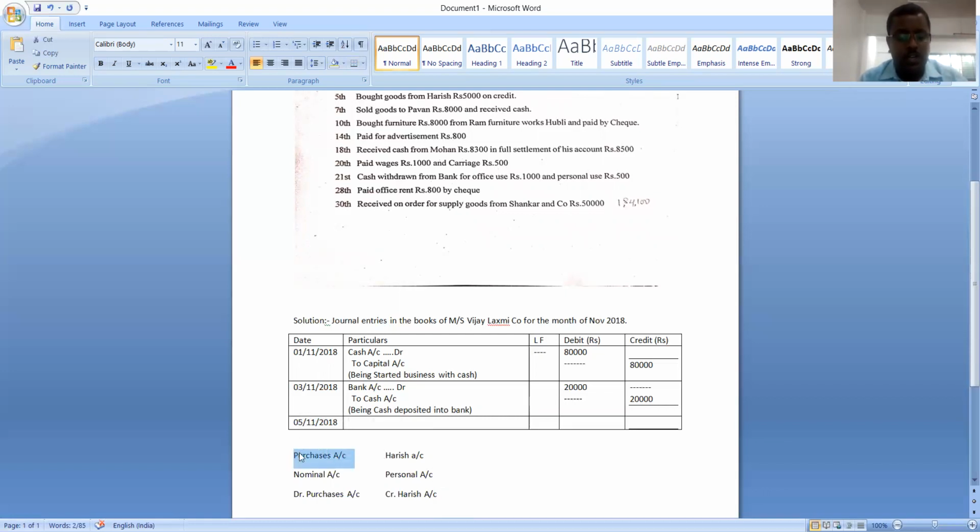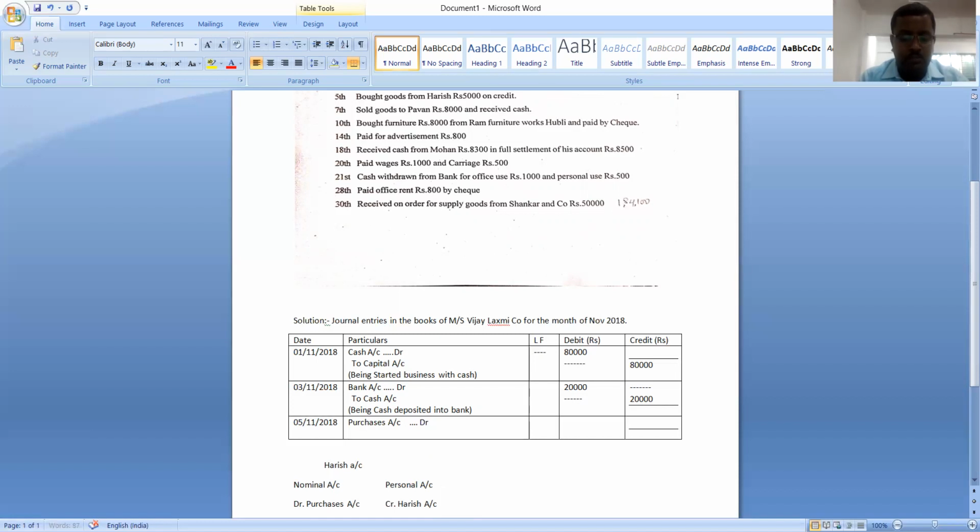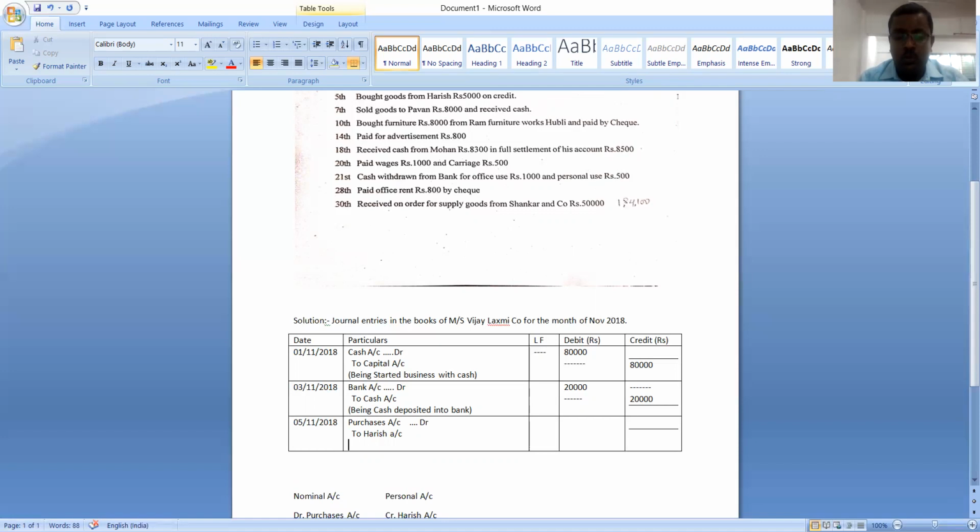Okay, so let us record this transaction in the book of journal. In the first line, what should we write? We should write the name of the account that is debited. We should put some dots and write the abbreviation of debit. Then we should leave one or two alphabets of space and write 'To', and later we should write the name of the account that is credited. So which account is credited? Harish account is credited. No need to write the abbreviation of credit because 'To' itself indicates that it is credited.